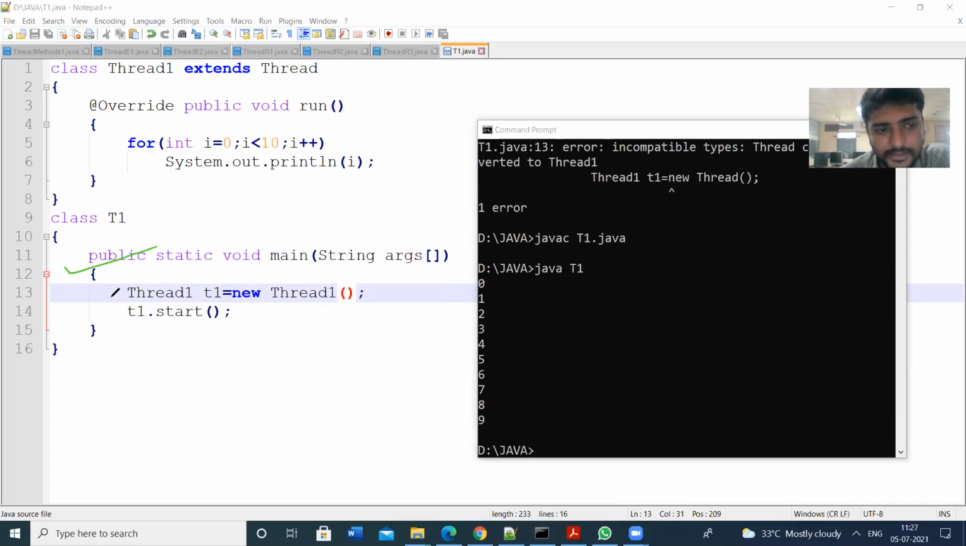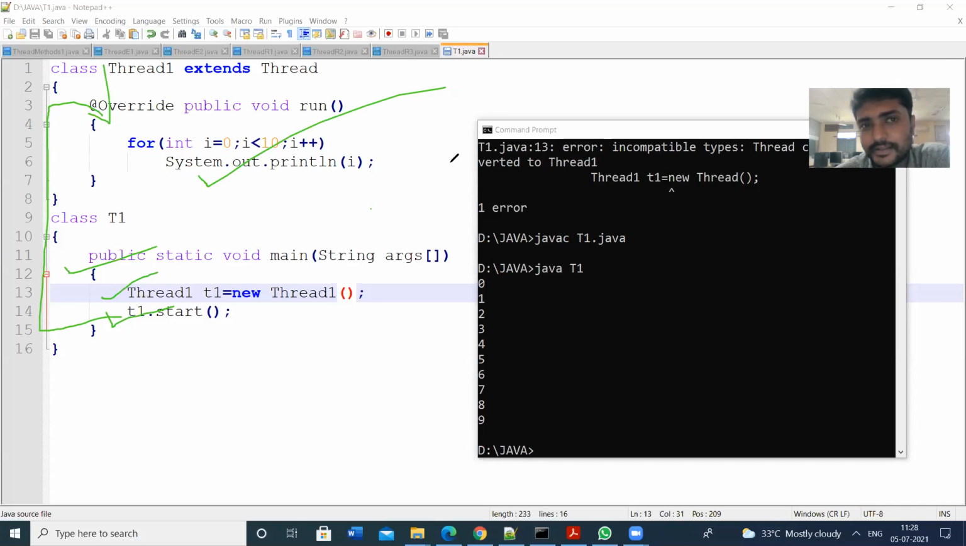In the main method, the next statement is the object is created. The next statement, T1.start, will execute. Whenever you invoke this, the control goes to the run method, so the run method will execute. This is the simple way to illustrate the creation of threads.